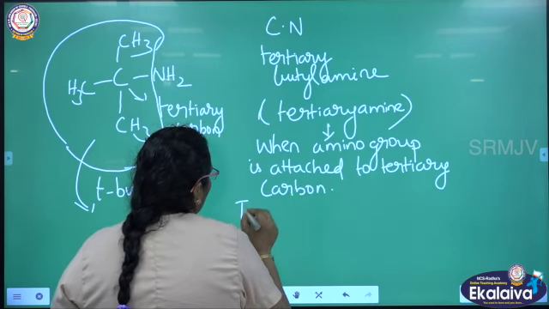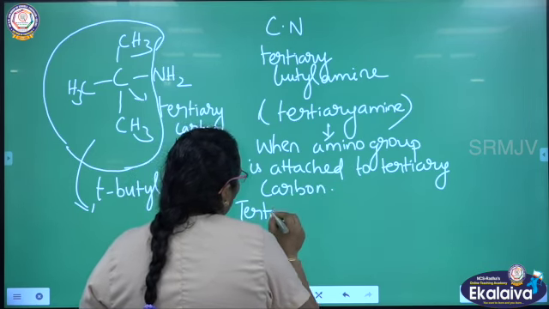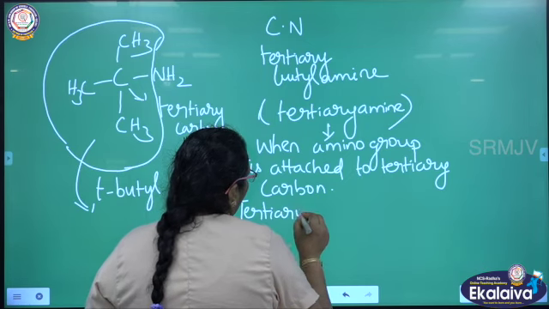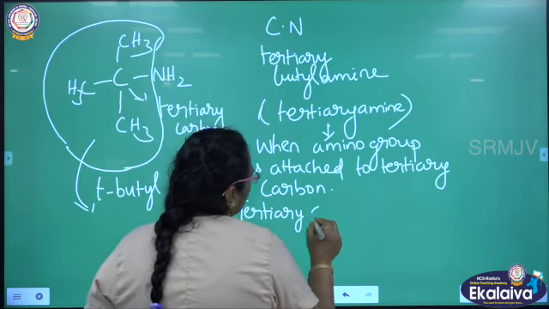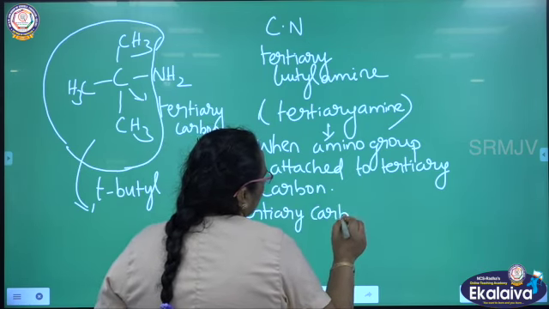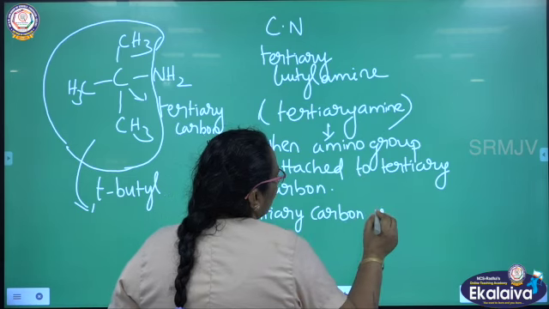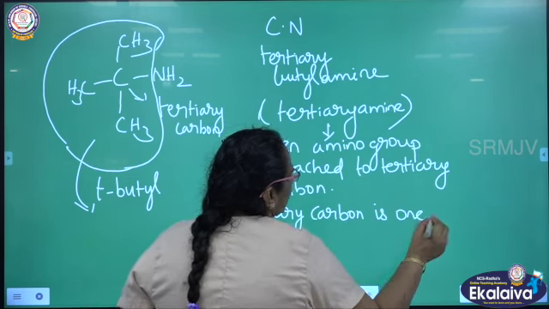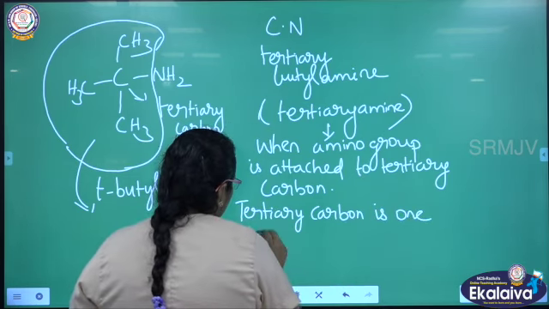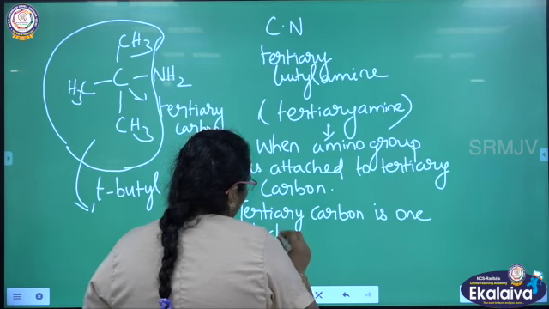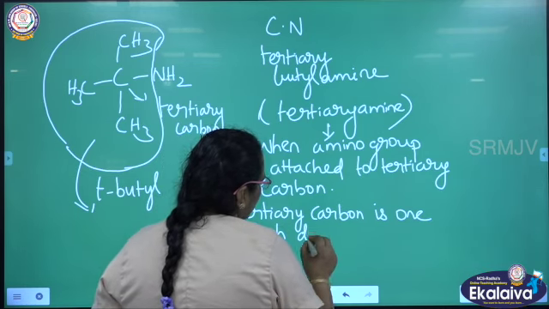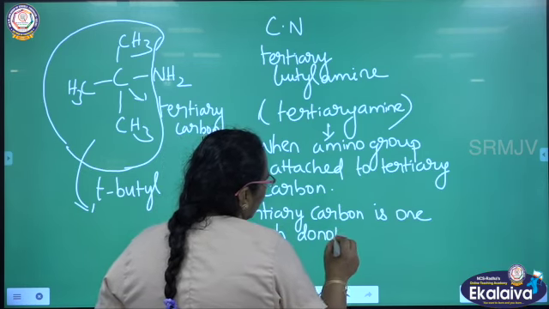So what is a tertiary carbon? A tertiary carbon is one which does not have hydrogen.